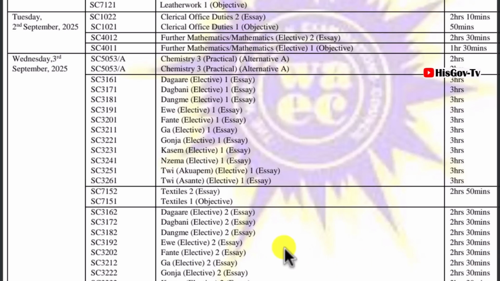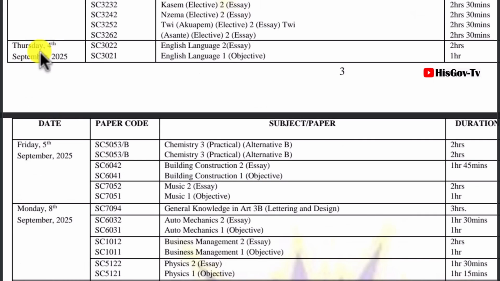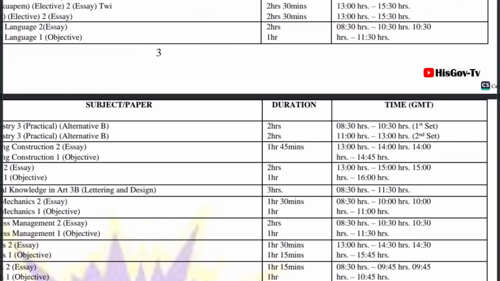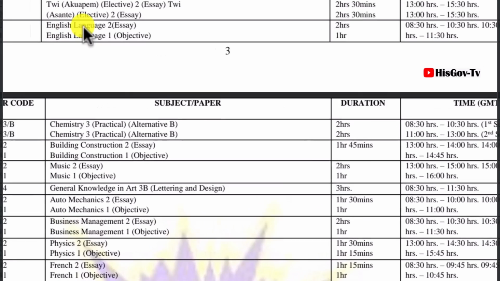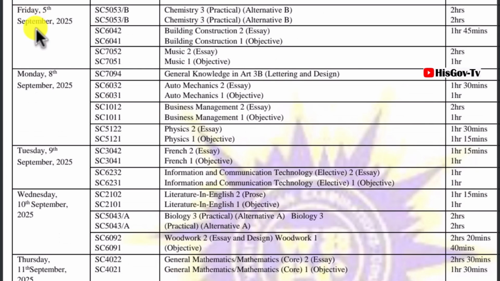Now let's take a look at the durations for these indigenous languages. They are almost 2 hours, 30 minutes. Now 4th September 2025, English language core subject to be written, and that will be 8:30 in the morning. That will be on 4th of September, English language.